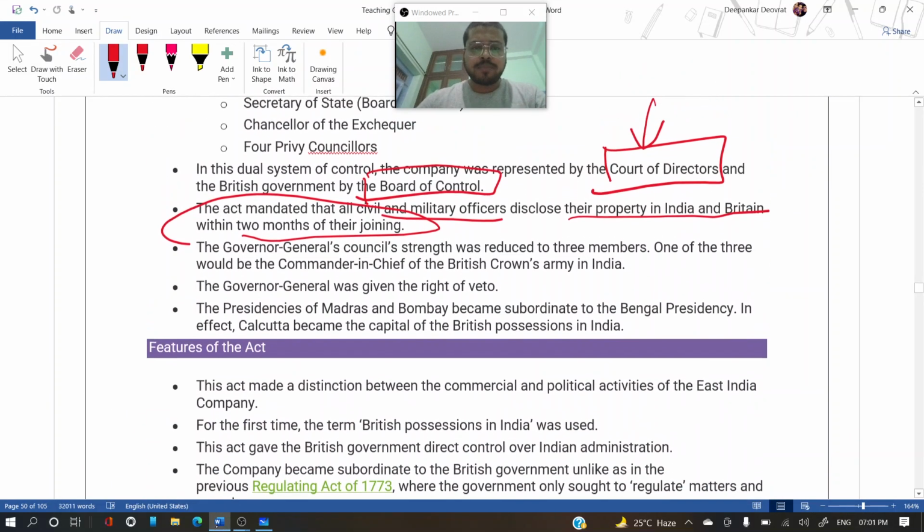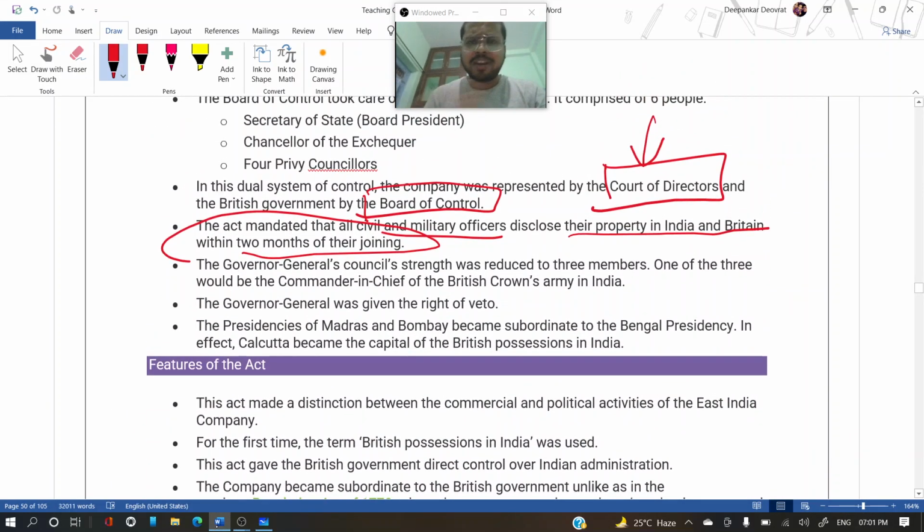So that was one of the important points mentioned in Pitt's India Act, that a 2 months period was given to the officers to disclose their property in India and Britain. The Governor General's Council strength was reduced to 3 members. As I said, in the Regulation Act it was four, and now in Pitt's India Act it was given as three.